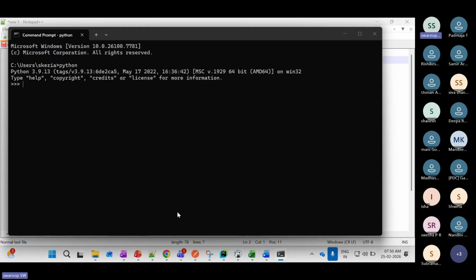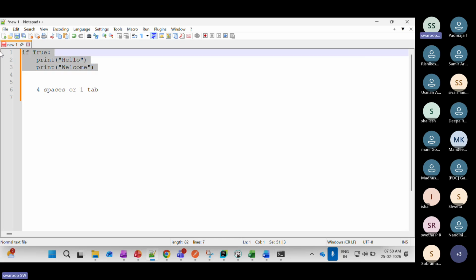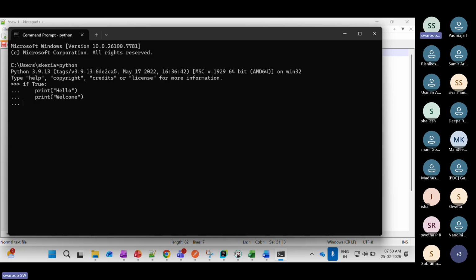Okay, so now we will see over here. I'm just going to use the same piece of code. So what will happen? See here, it is printing hello, welcome.